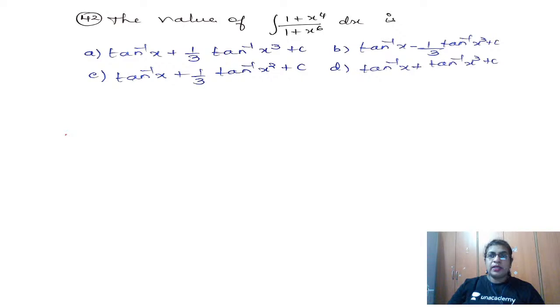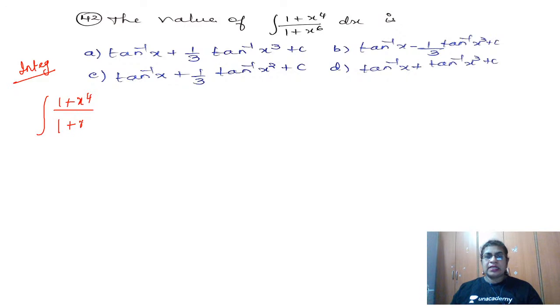Okay, so what is the next question here? We have question number 42. Yes, so it's an interesting question here. So what do we do here? This is from the integration chapter. So once again a greater weighted chapter. So we have integral 1 plus x to the power 4 by 1 plus x to the power 6.